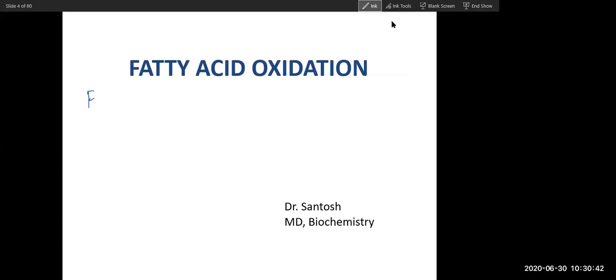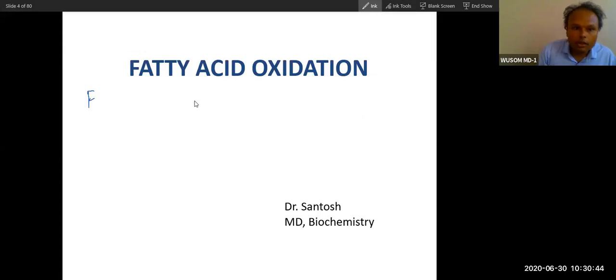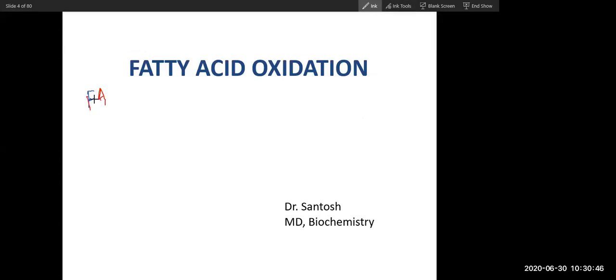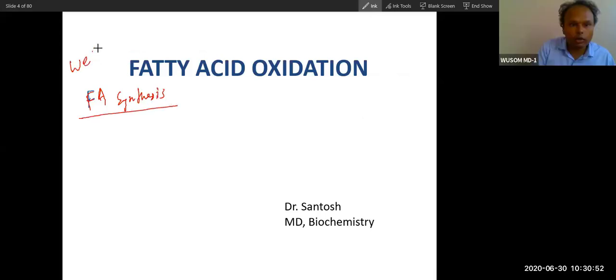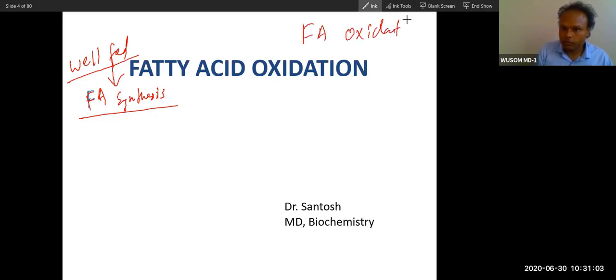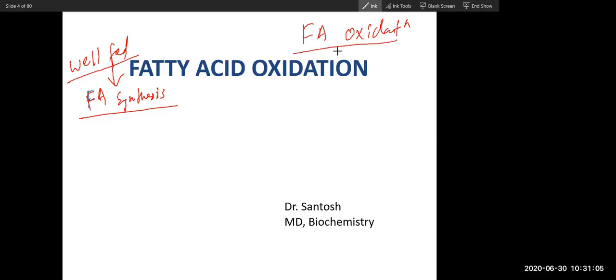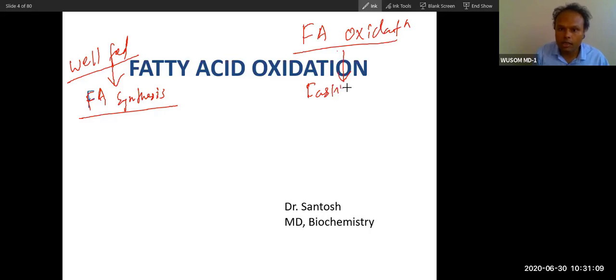Yes, when you are well fed, there will be fatty acid synthesis. But fatty acid oxidation happens when? Starvation. Fasting and starvation condition.